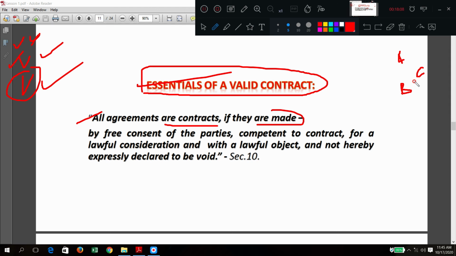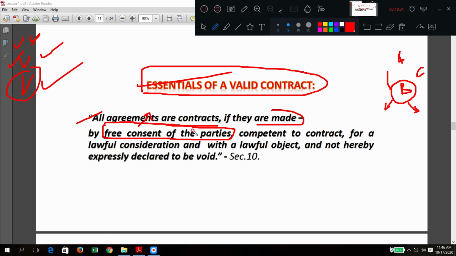They can be enforceable by law if they are made by the free consent of the parties. Free consent means what? He should say yes in his full consciousness. It means no pressure or forceful acceptance.